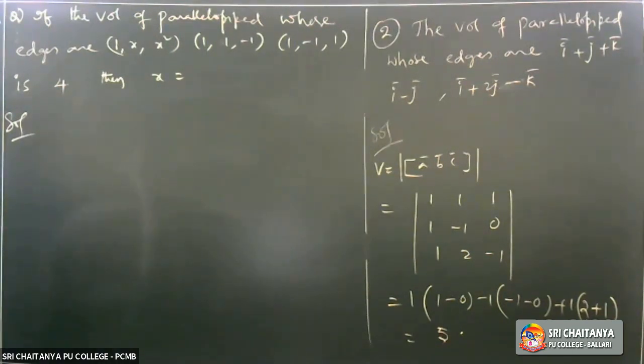And see this problem. If the volume of parallelepiped whose edges are 1, x, x square and 1, 1, 1, minus 1, 1, minus 1, 1 is 4 cubic units, then find x.